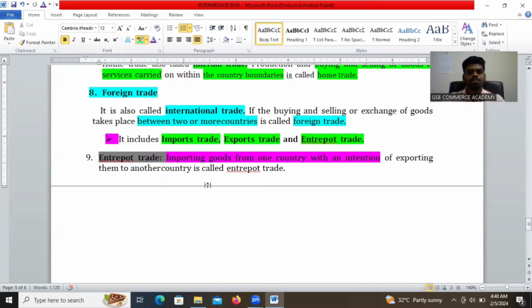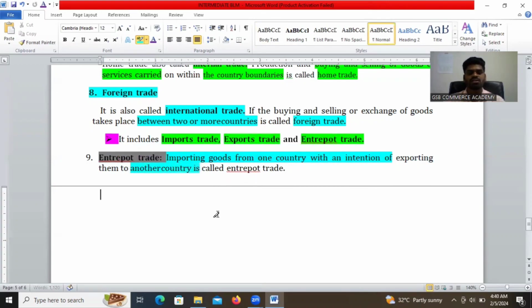Entrepot trade is one type of foreign trade: importing or buying goods from one country with the intention of exporting those goods simultaneously to other countries for earning more profits. Buying or importing goods from one country with the intention of simultaneously selling them to another country for more profit is entrepot trade.